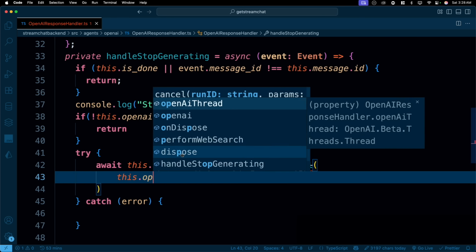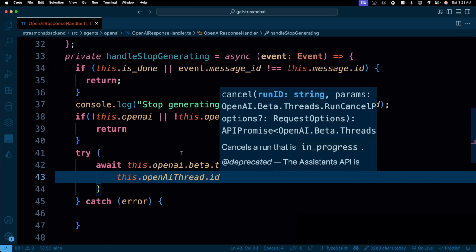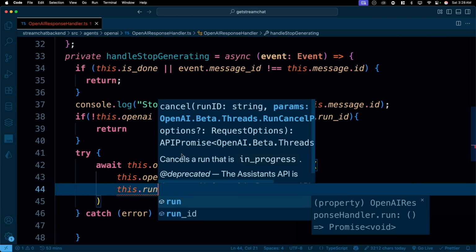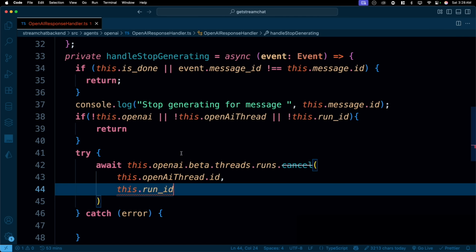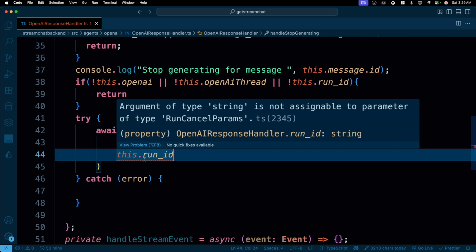So this.openAIThread, this one is required, the ID of the thread actually. And after that, it also takes this.runId. So once you pass this, that's it. It actually stops generating. And why are you having this issue on this one, this.runId? String is not assignable to cancel run params.